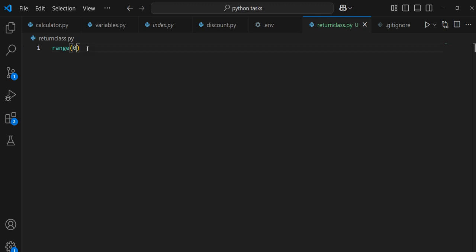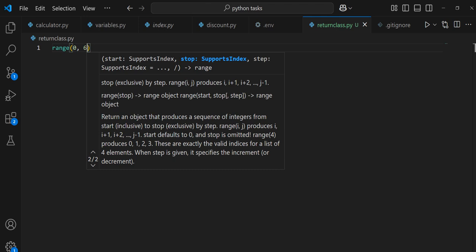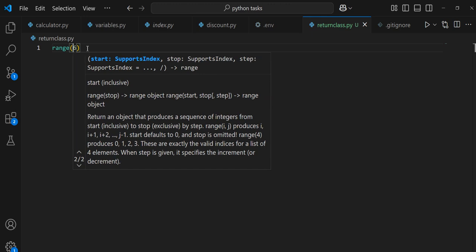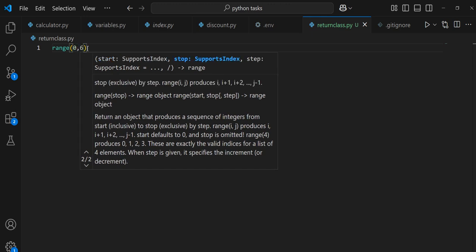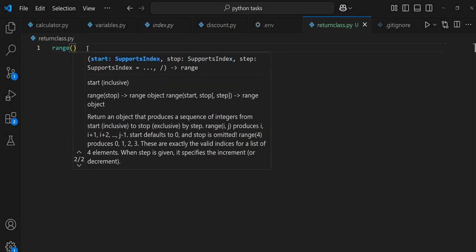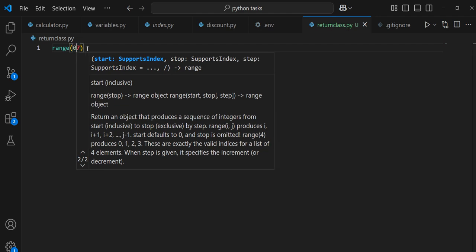Now, we can shorten this. Instead of saying 0,6, which is going to give you 0 to 5, you can just say 6. If you put a single value inside it, it will interpret it as 0,6. If I just put 7, it will interpret it as 0,7.